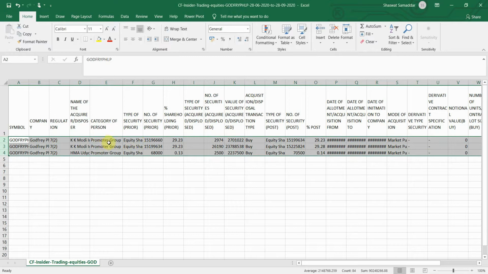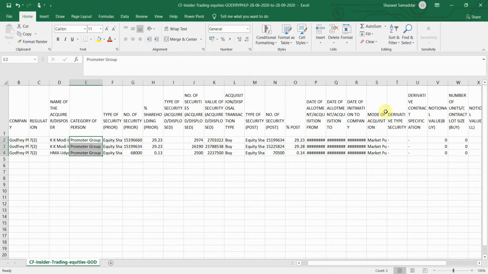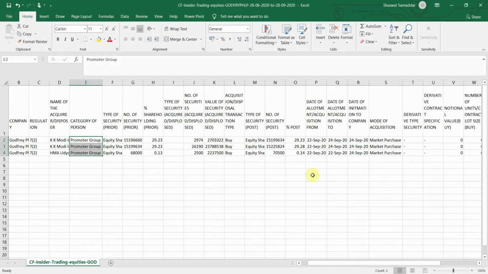Now, again, those filters that we applied on the previous worksheet, the general insider trading report worksheet, we have to apply here. The first filter was the category of person. We only want promoter or promoter groups. As you can see, in all the three reported rows, the category of person is promoter or promoter groups only, so no need of filtering here.